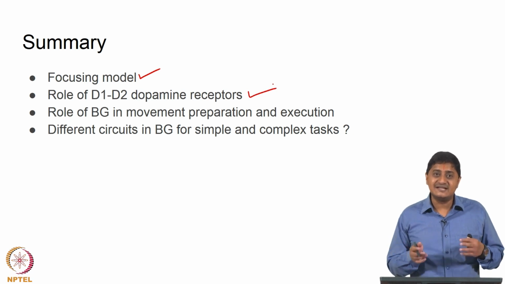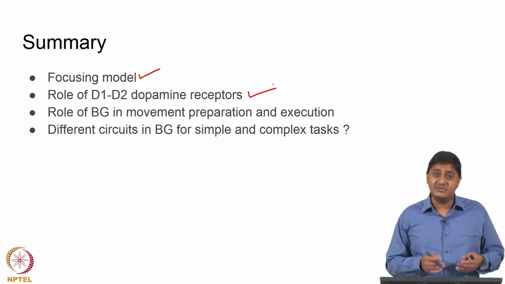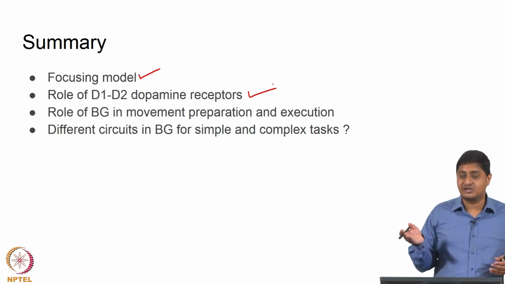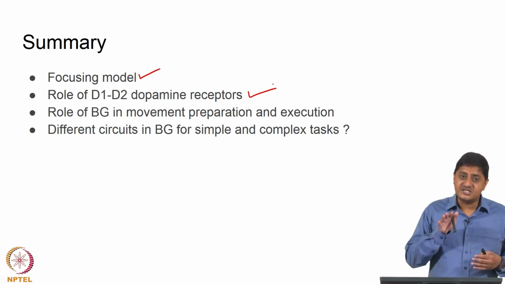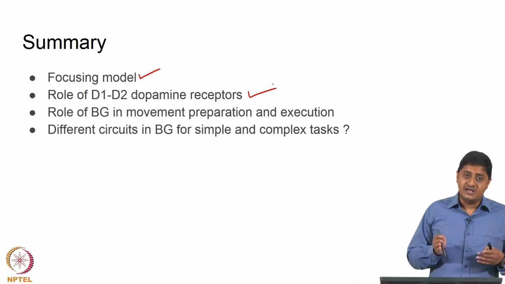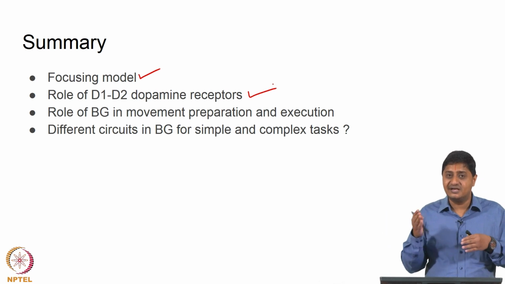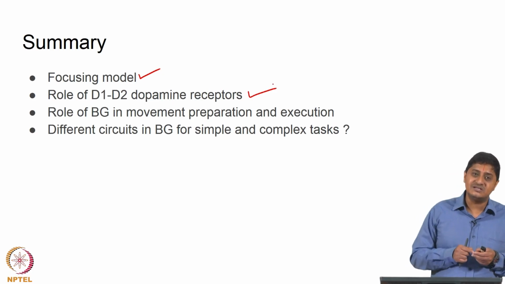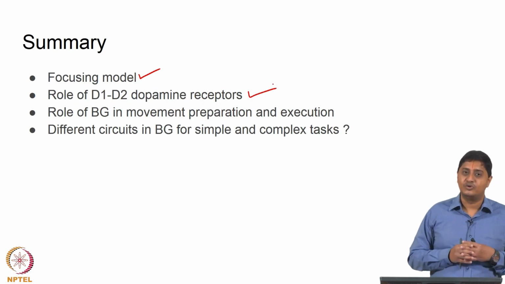And since the indirect pathway is an inhibitory pathway, D2 receptors inhibit the medium spiny neurons, essentially producing excitation at the output. This is important. Excitation of the thalamocortical neurons is produced by dopamine, regardless of which particular pathway it is acting on. If dopamine is acting on the direct pathway, it is going to excite the direct pathway. If dopamine is acting on the indirect pathway, it is going to inhibit the indirect pathway. But since the indirect pathway is inhibitory, you are going to have a net excitatory effect of dopamine on the thalamocortical neurons.